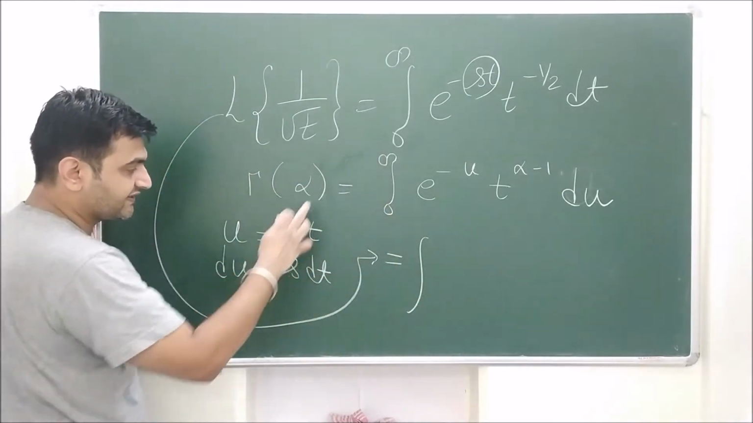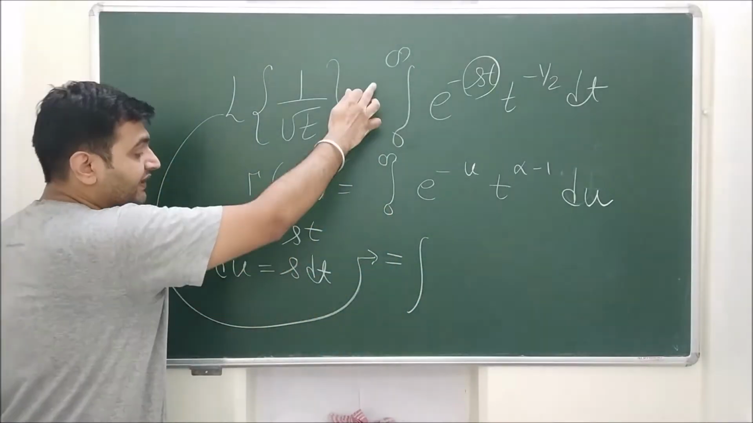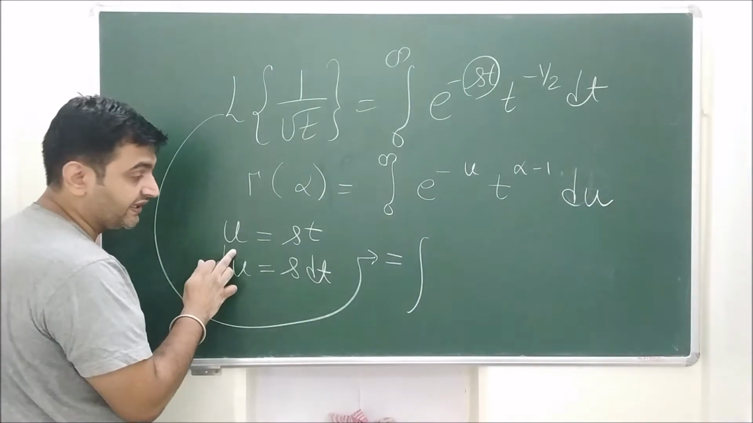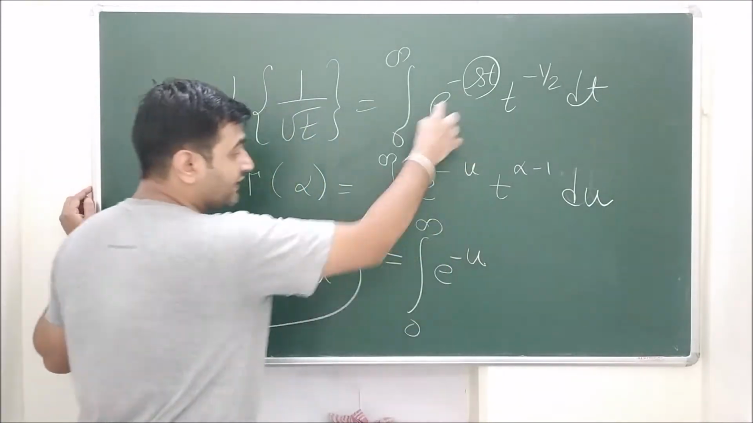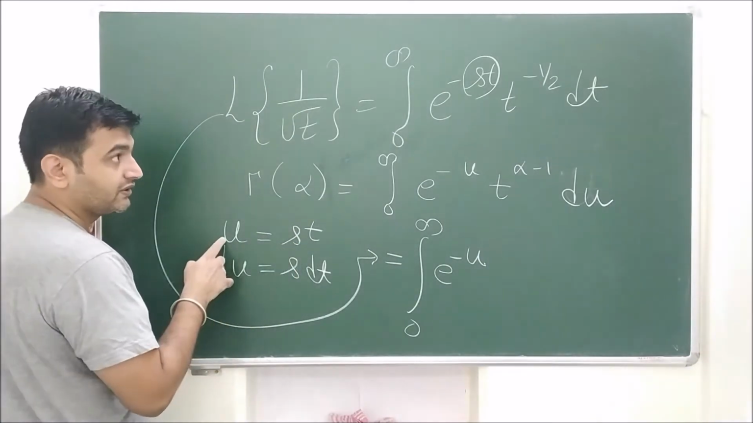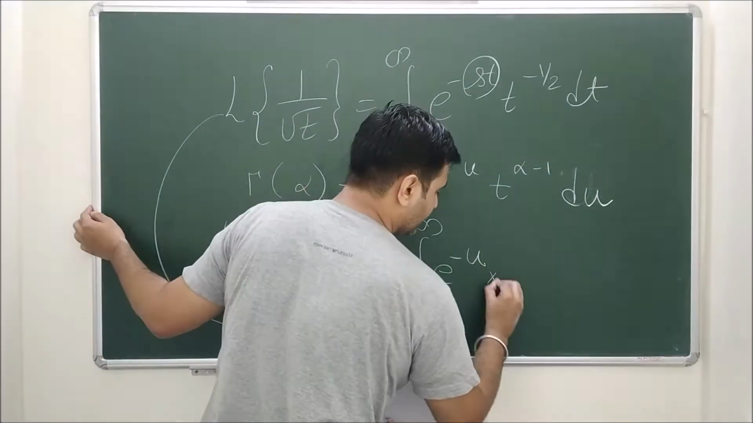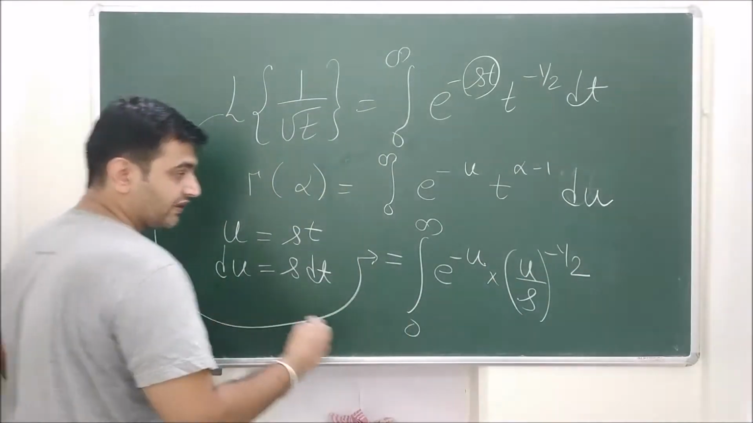Integration. When t is 0, my u is also 0. When my t is infinity, my u is also infinity. So the limits remain the same. I have e raised to minus u. What is my t? It is u upon s. And what is my dt? My dt is nothing but du upon s.